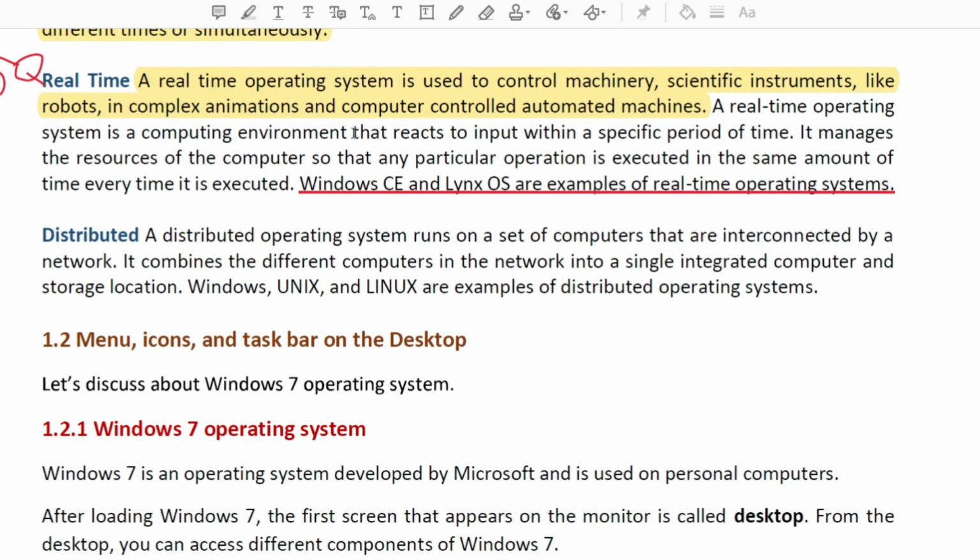So basically you could say it reacts to input within a specific period of time. So that much you could keep in mind. Now, distributed operating system.